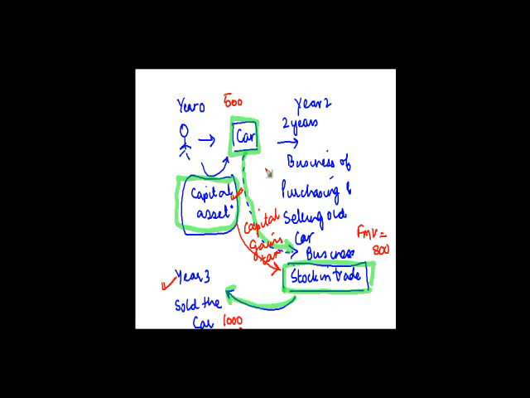Okay, so the first taxation event happens on the date when this conversion happens, and the second happens when this car is actually sold. The only difference is that the difference between this 800 and 500, which is nothing but the fair market value on the date of conversion and the cost of acquisition, is taxed as capital gain, and the difference between the actual sale consideration and the fair market value on the date of conversion, this is taxed as business income.